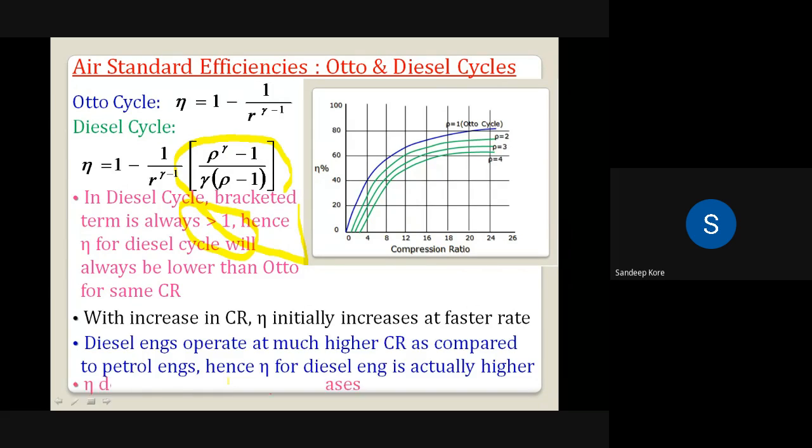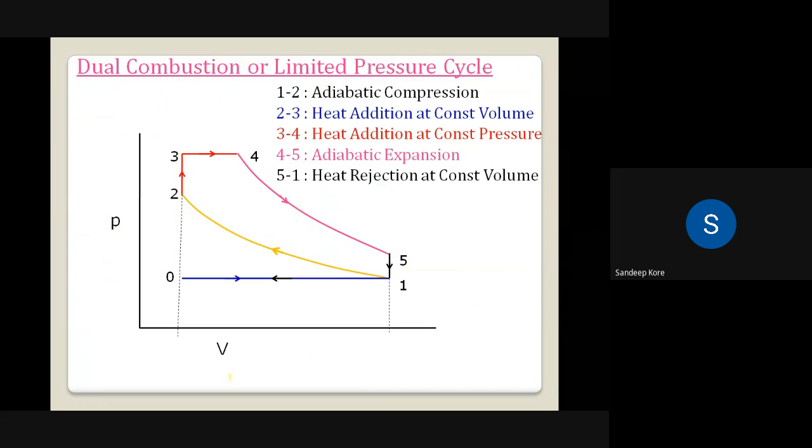Okay. So with this diesel engine, we are going to the next cycle, which is called the dual combustion cycle, or also the limited pressure cycle.